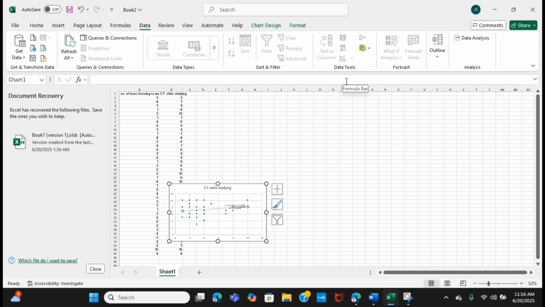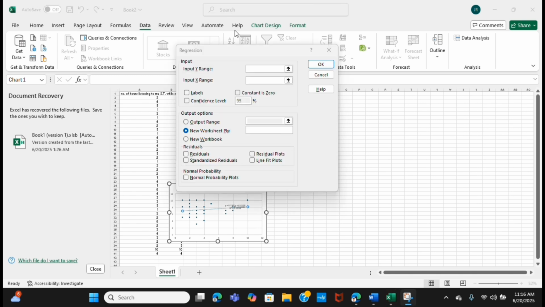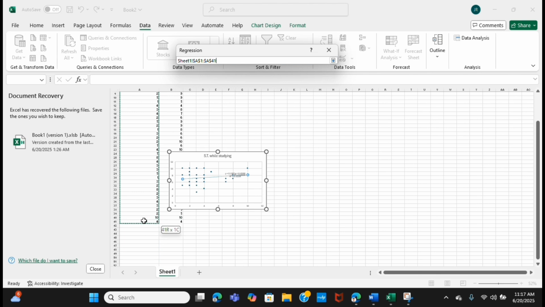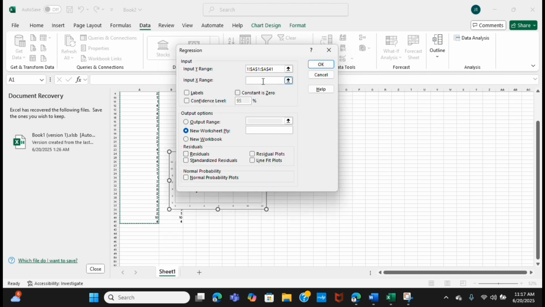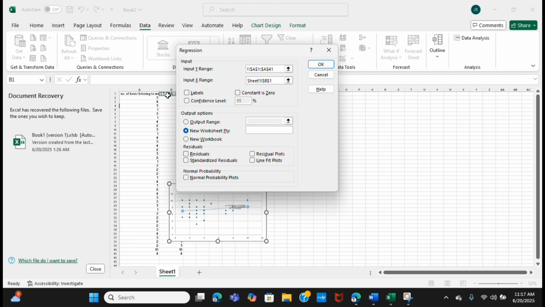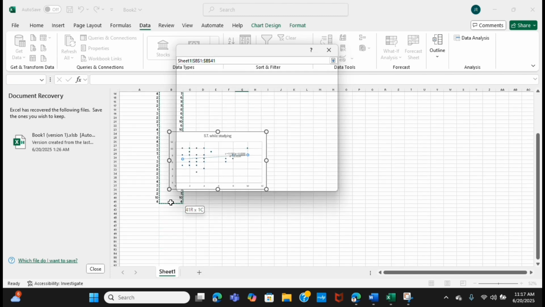And after that, we went to the Data tab and then we clicked Data Analysis, followed by Regression. After clicking Regression, we click the input Y range and then drag the number of hours listening to music, followed by the X range, which is the stress level while listening to music.